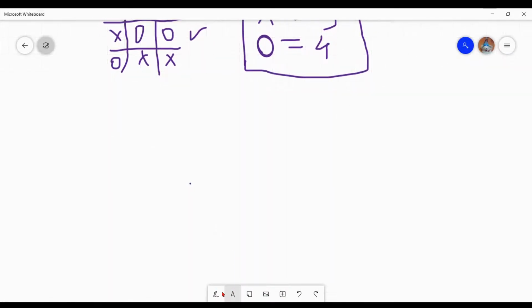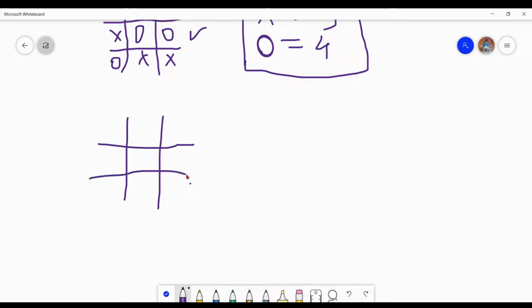which is the invalid condition. Okay, so I am again making a grid, and this time the first turn is 0 because I am writing for the invalid condition. Okay, so 0 x 0 x 0 x 0, right? This is an invalid condition.